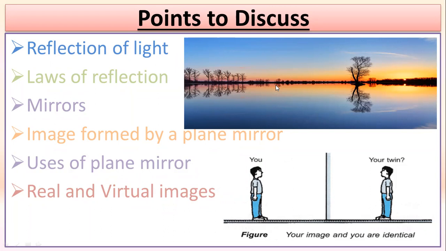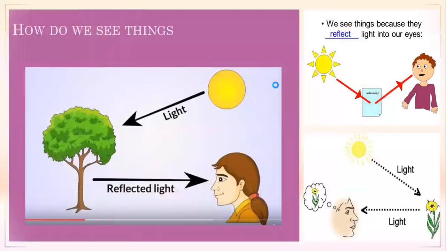So again, I'm repeating that most of the things we had already understood in our junior classes, so I don't think you will have any problem with the basic understanding. Here, the main focus will be on the different calculations which we are going to do for the spherical mirror. That would be the major thing we have to understand in this chapter.